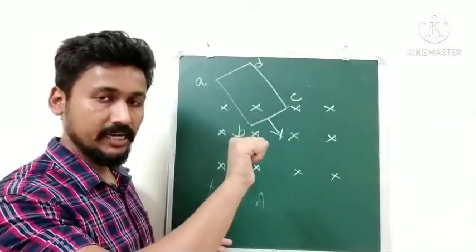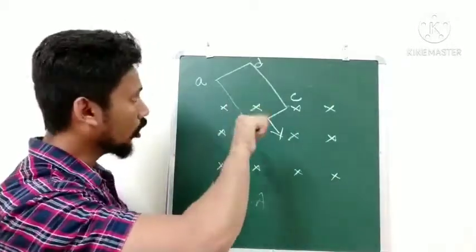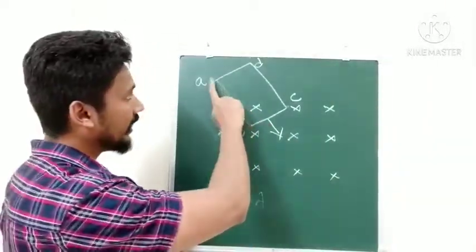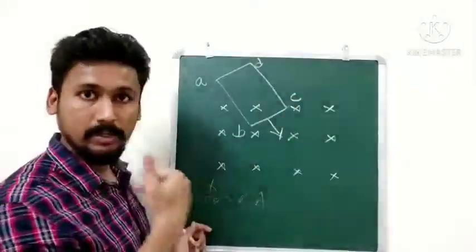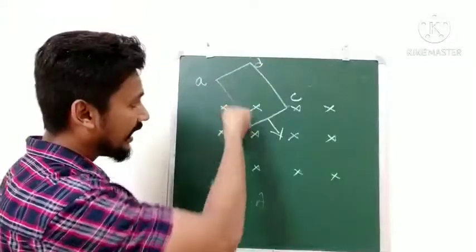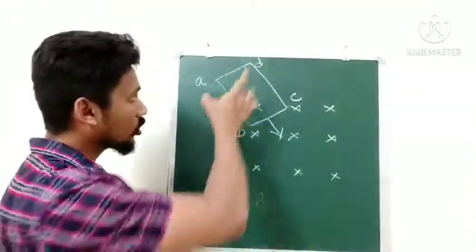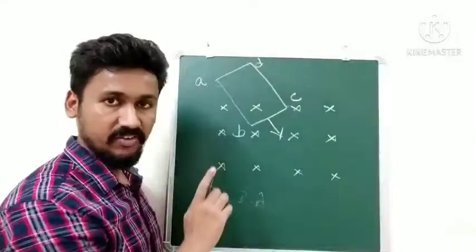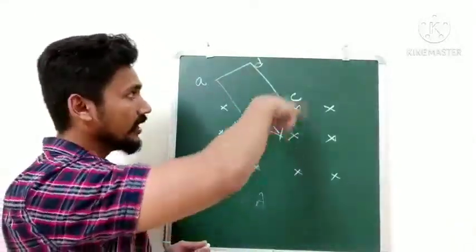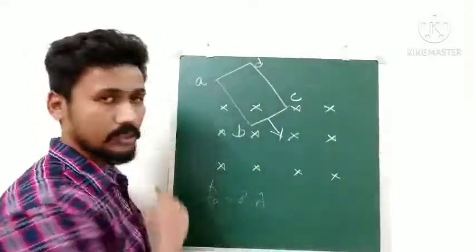Now you can understand where the EMF will be? EMF will try to oppose. So clockwise means it should go from A, B, C, D. But oppose means it should go anti-clockwise, that is A, D, C, B, A. Getting the idea? So when this coil is moving inside the magnetic field, the EMF will go in the anti-clockwise sense, that is from A to D to C to B to A.